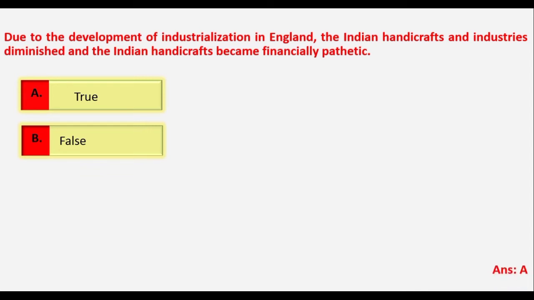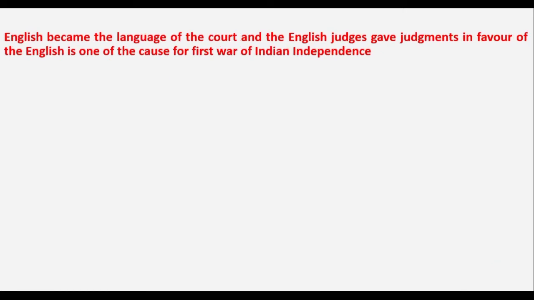Due to the rapid expansion of industries in England, due to the technology, the industries in England were able to produce a lot of goods, and therefore the Britishers tried to import maximum goods from England, and due to this the Indian handicrafts and industries were unable to compete with the industrialized goods.